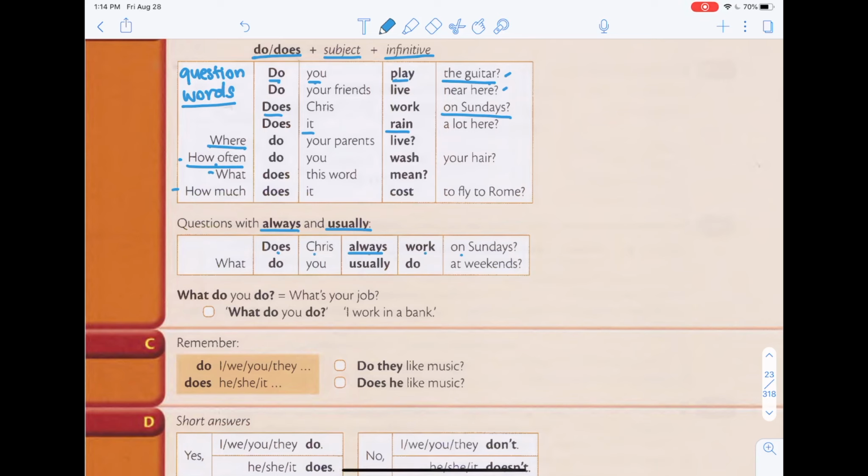Does Chris always work on Sundays? And then another one is, what do you usually do at weekends? Okay, what do you usually do at weekends. So always and usually have to come before the infinitive.